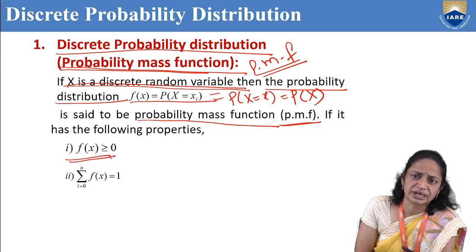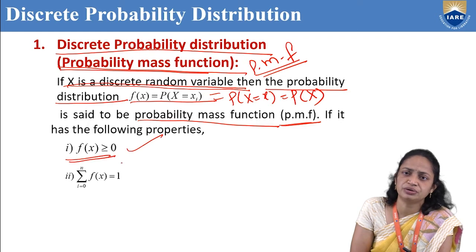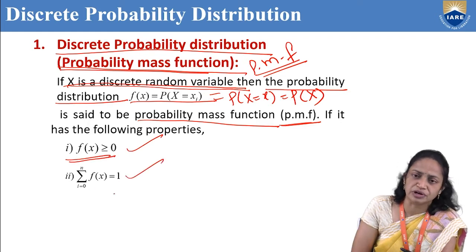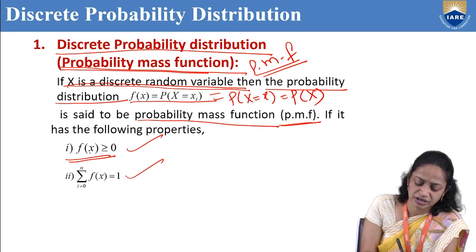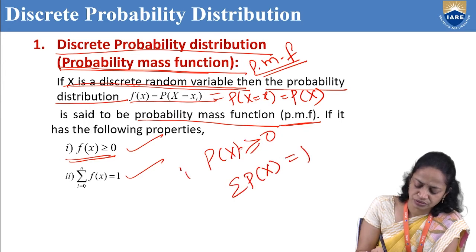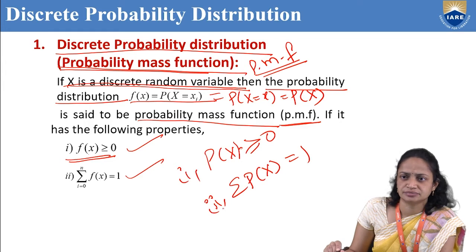We have two properties here. First one is f of x greater than or equal to 0, and second one is summation f of x equal to 1. We know that f of x is nothing but p of x. So p of x greater than or equal to 0 and summation p of x equal to 1.